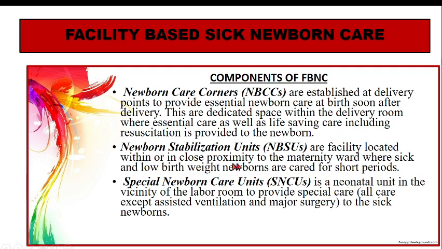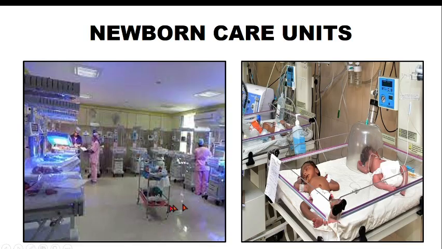Apart from that, we have the newborn stabilization unit, a facility located within or in close proximity of the maternity ward, where sick or LBW newborns are cared for short periods. Okay, the baby is not so well, so for short periods we keep it. But if the baby requires a longer duration, then the baby is shifted from NBSU, the newborn stabilization unit, to special newborn care units. It is a neonatal unit in the vicinity of a labor room to provide special care. All care except assisted ventilation and major surgery is given in SNCUs.